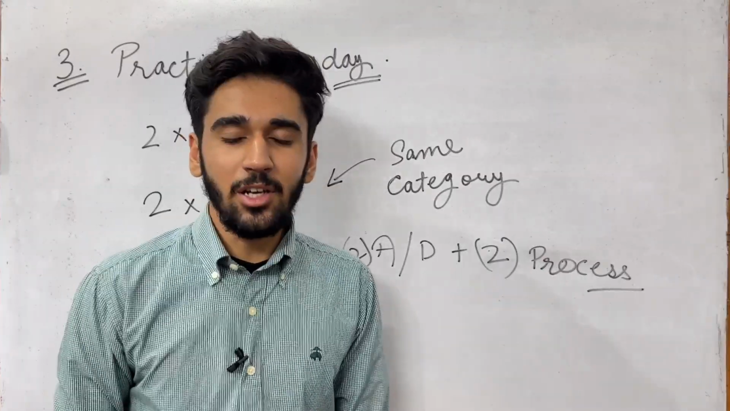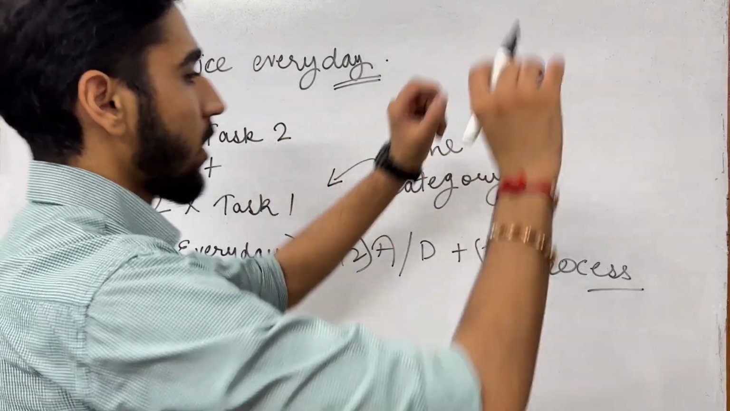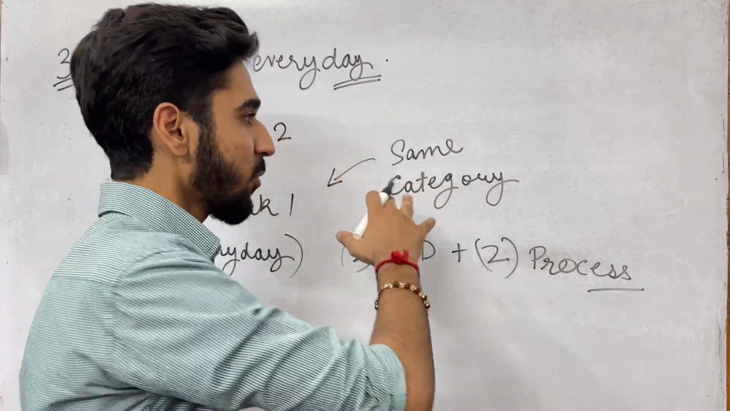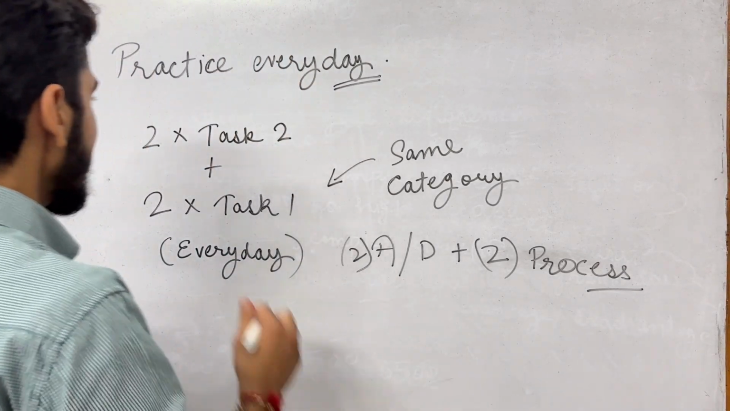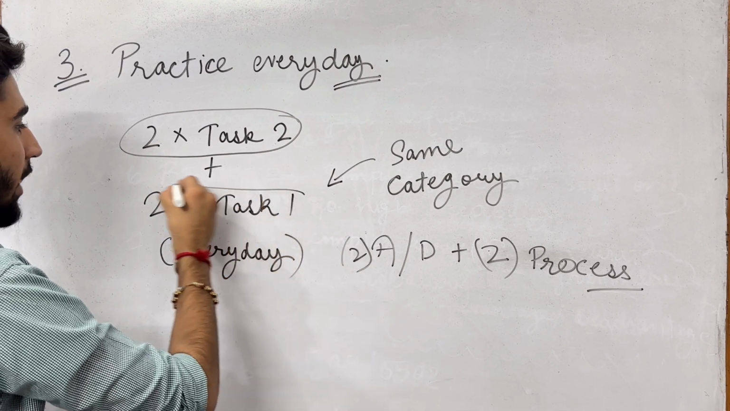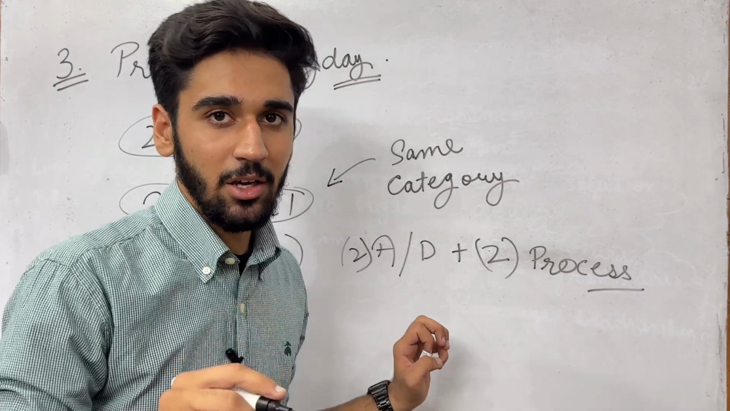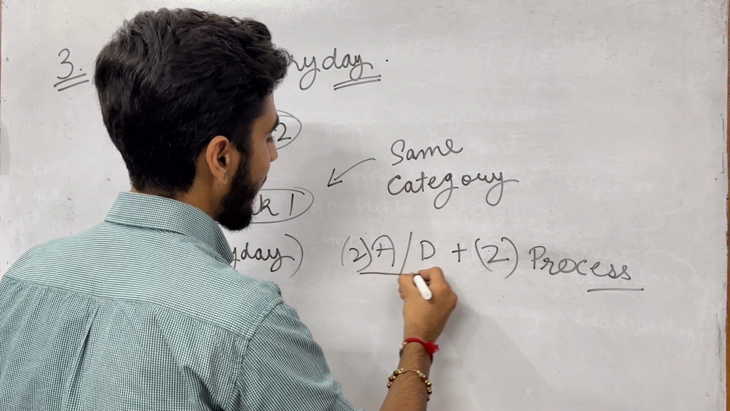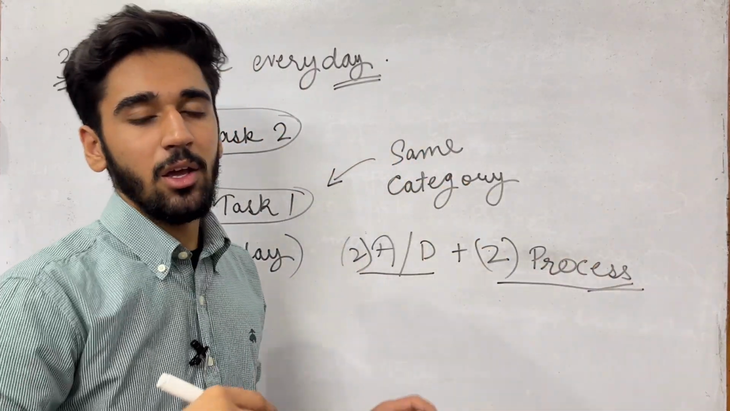The third step that comes here is: practice every day. Now it is a very simple thing, but here I am going to tell you the timetable for how you need to practice every day. Just do 2 Task 2s plus 2 Task 1s every day of the same category. Listen to me again: you are doing 2 agree-disagree tasks plus 2 process charts every day. Just go this way.